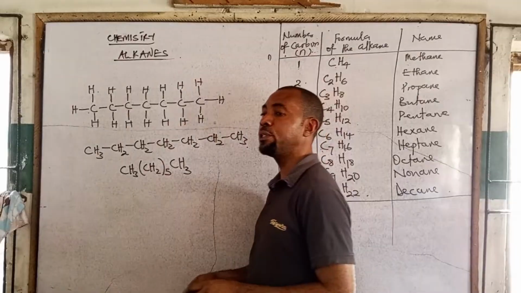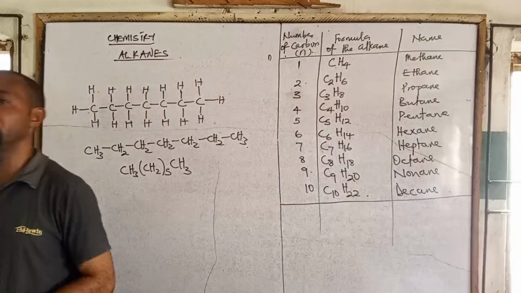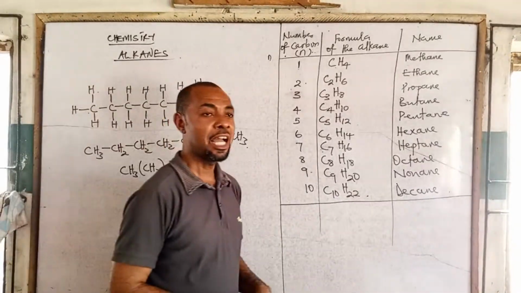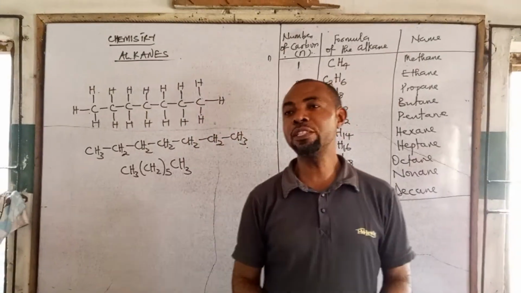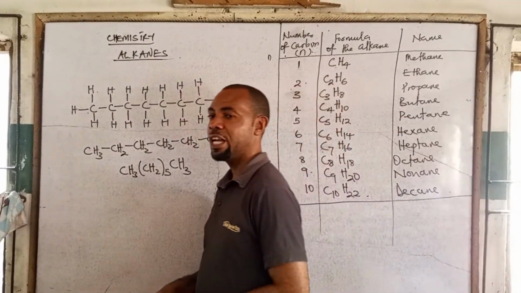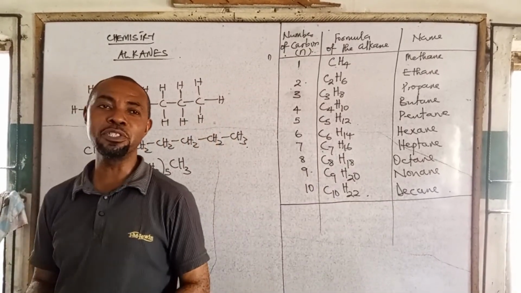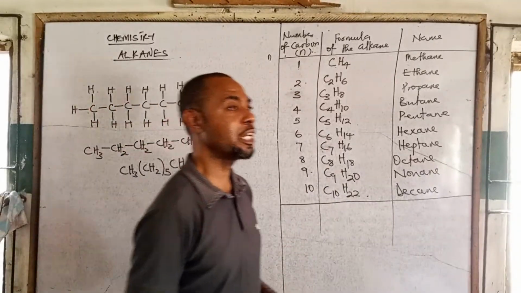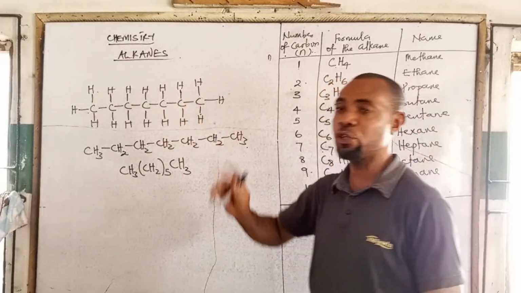At this level, we will not be talking about the skeletal formula. I don't want anybody to start shouting. Or maybe we'll start drawing the skeletal formula and some people will become skeletons. Now that your body is covered with flesh, maybe if we start drawing the skeletal formula, the flesh will start disappearing, and this flesh that has been hiding your tiny bones, you start seeing your tiny bones. So we are not going to look into the skeletal formula. We'll just be looking at the condensed formula and this expanded structure.